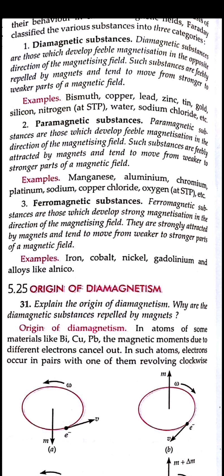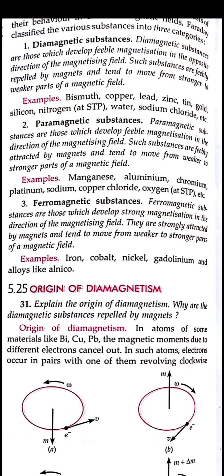Now we will be studying the next one, that is the paramagnetic substance. They are magnetic substances which show low magnetization. In diamagnetism we have read that they also show low magnetization, but here they will be showing less magnetization in the direction of the magnetizing field. That is, if they are kept near a magnet, they will be magnetized in the direction of the magnetizing field and will produce a low magnetic field. So this is what paramagnetic substances are.